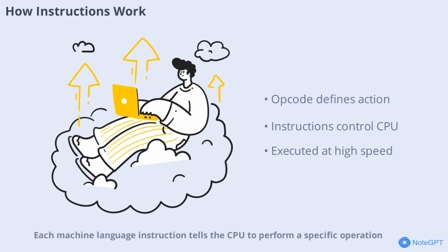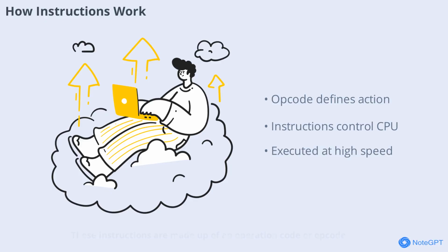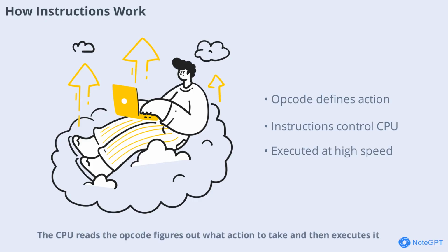Each machine language instruction tells the CPU to perform a specific operation. For example, an instruction might tell the CPU to add two numbers, move data from one place to another, or compare values. These instructions are made up of an operation code, or opcode, and sometimes additional information like which data to use. The CPU reads the opcode, figures out what action to take, and then executes it. This process happens millions or even billions of times per second, allowing computers to perform complex tasks with incredible speed.